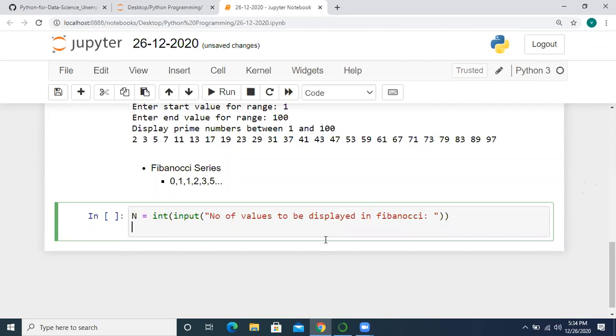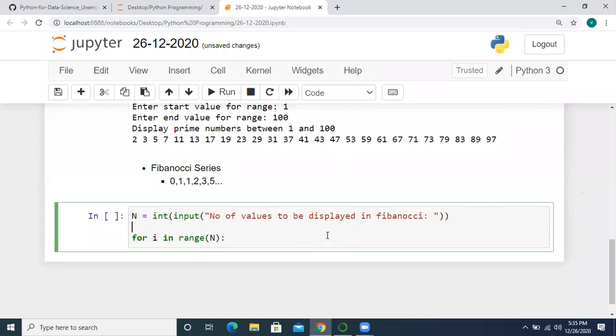Okay. So now let's start doing Fibonacci series. Here we are going to start the for loop, for i in range of n. Initially I am taking n1 and n2 values as 0 and 1.